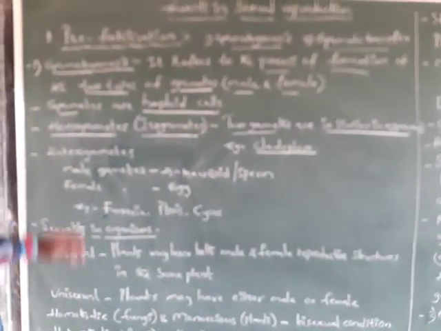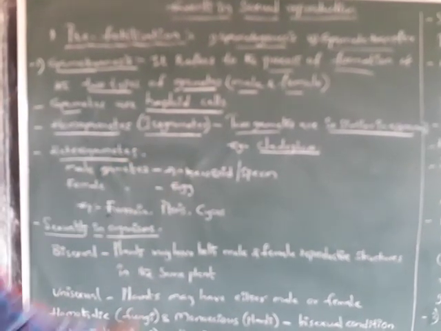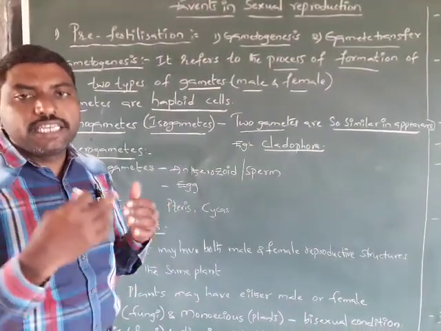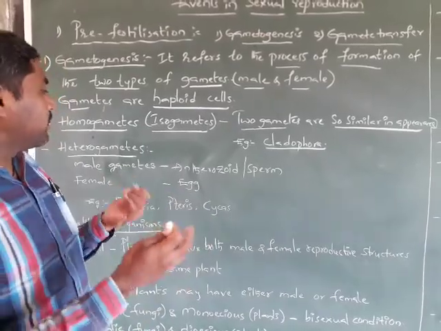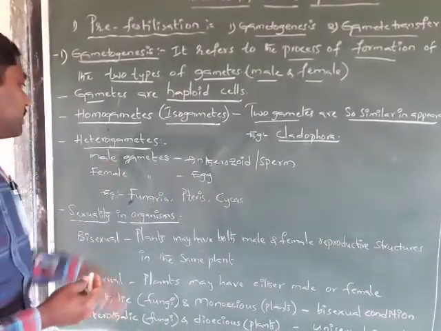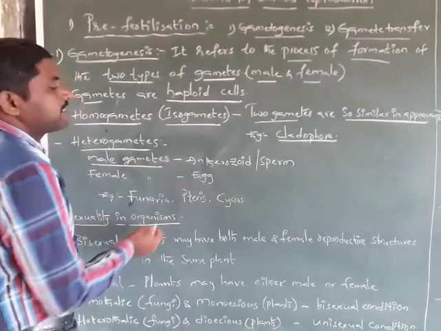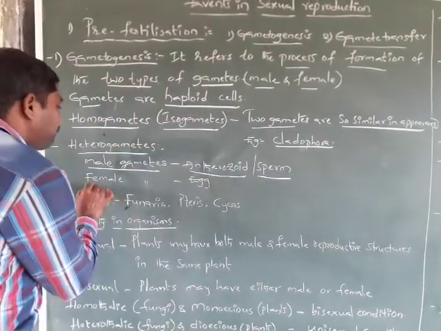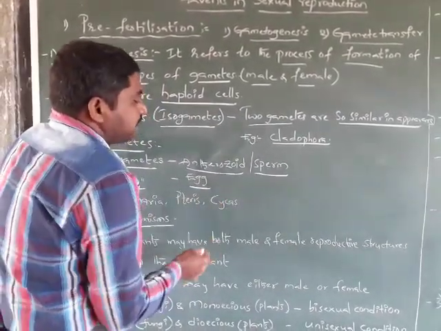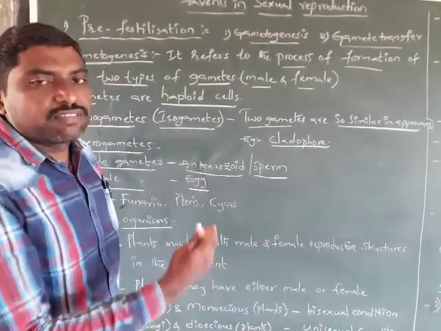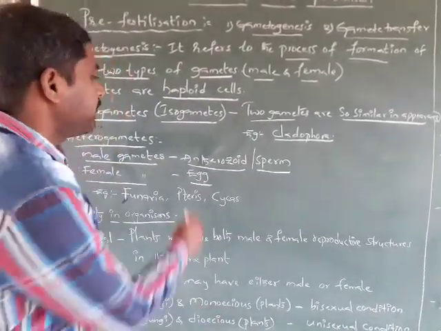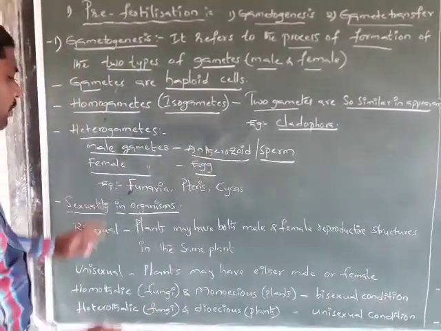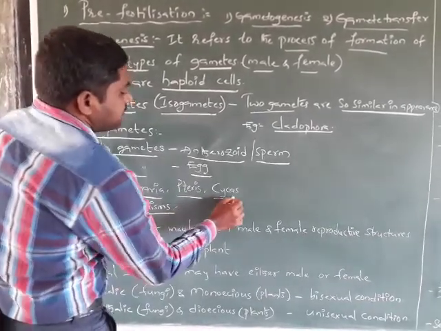And heterogametes. Here we can distinguish easily because they are morphologically different. They show a difference in morphological structure. These are the male gametes, antherozoids or sperm, and the female gametes have the egg. They morphologically show the differences. That's why we call them heterogametes. Hetero means two different gametes. Example: Funaria.